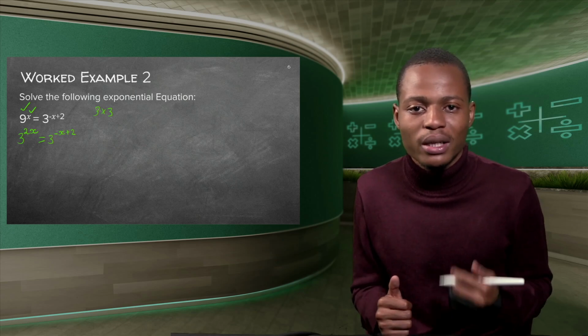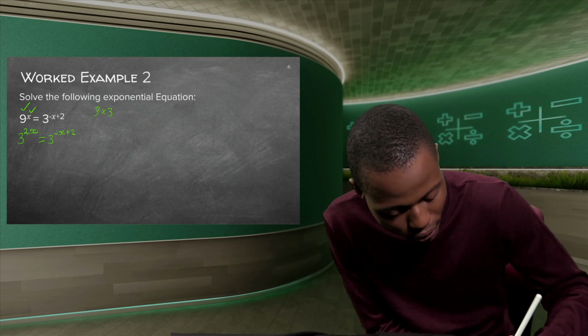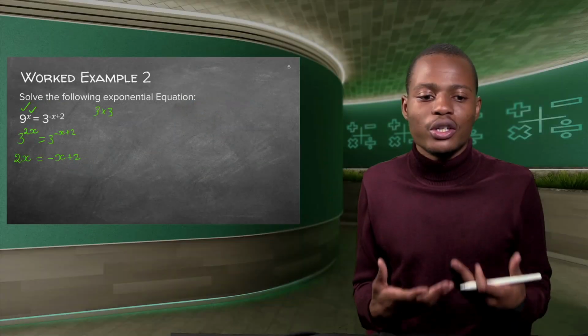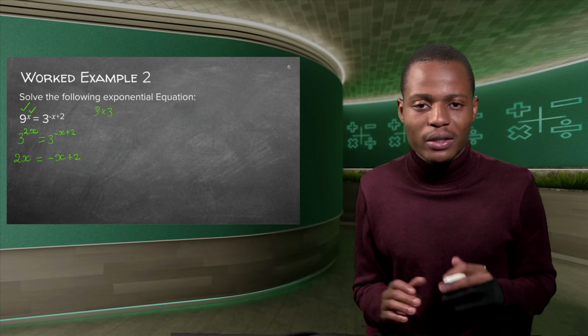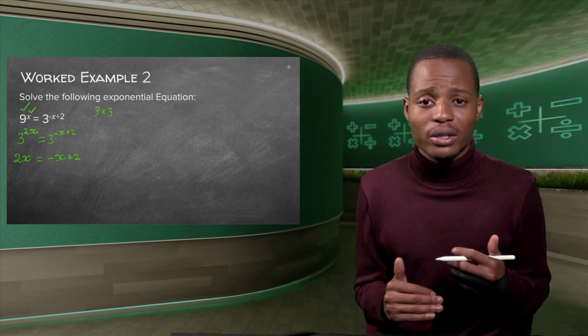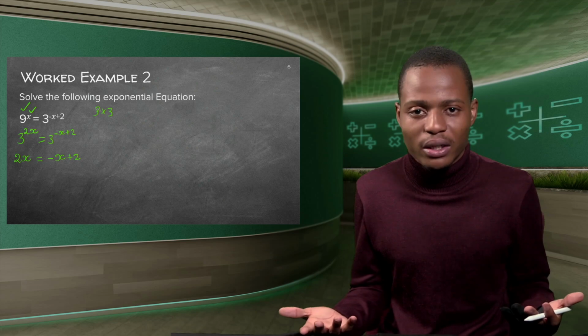The bases need to be the same all the time. So once you have this case, it means you can say this is 2x equal to negative x plus 2. So now you have a problem that you need to try and solve. And you find yourself with the linear equation, you should be very happy. They are the simplest equations that you ever solve, okay? So once you find yourself with the linear equation, you have everything that you need.